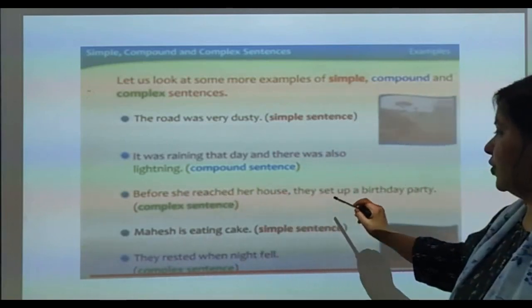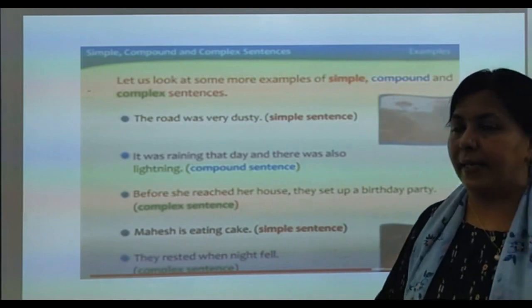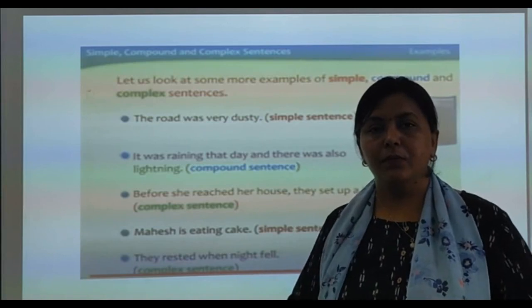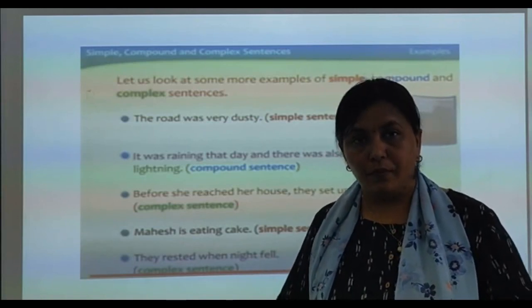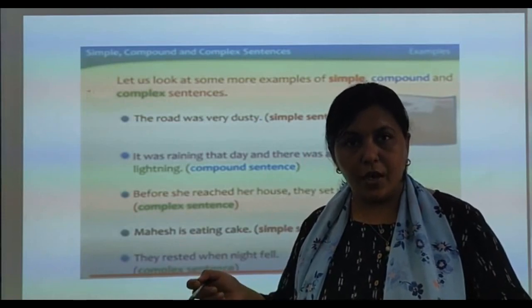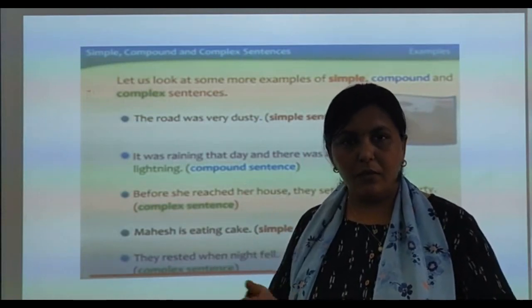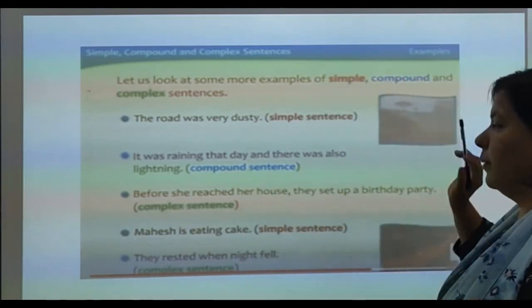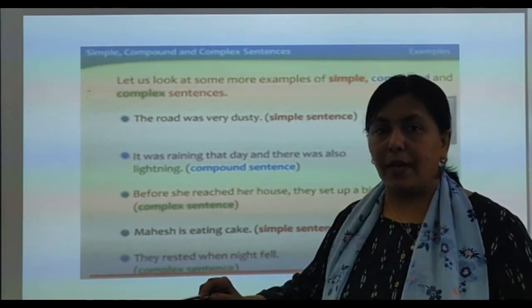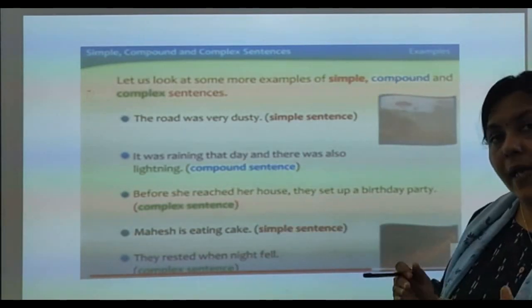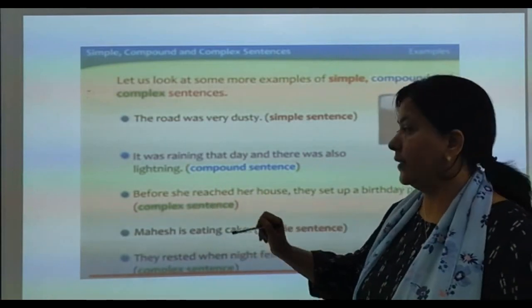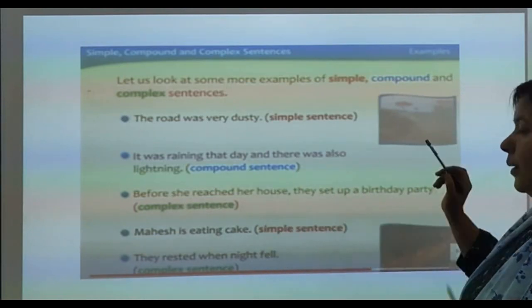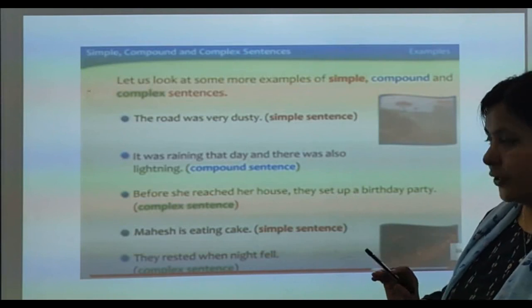Before she reached her house, they set up a birthday party. Now see, before she reached her house. So what? There is a question mark. Before she reached her house, I stopped speaking. So what happened? There is a question mark. They set up a birthday party. उसके घर पहुंचने से पहले उन्होंने बर्थडे पार्टी की तैयारी कर दी. So this is your complex sentence, because before she reached her house depends upon they set up a birthday party for its completion. Understood?